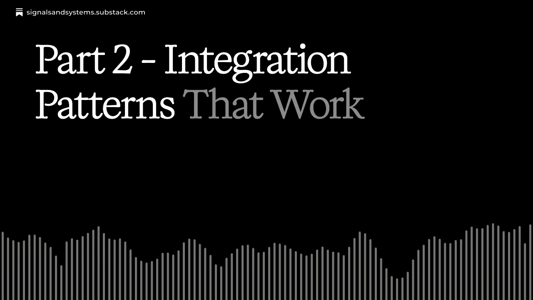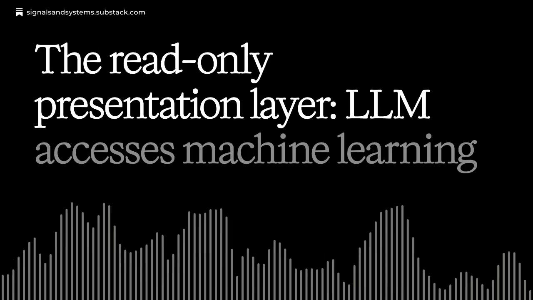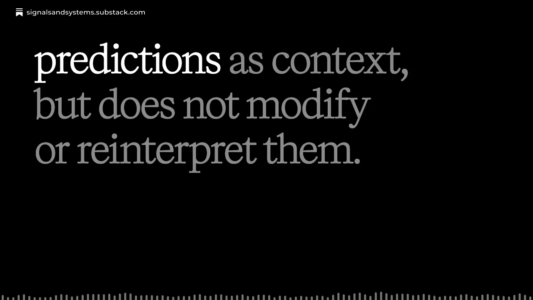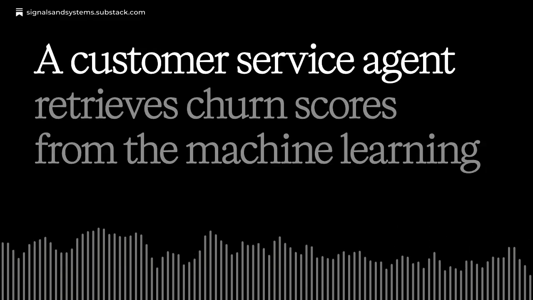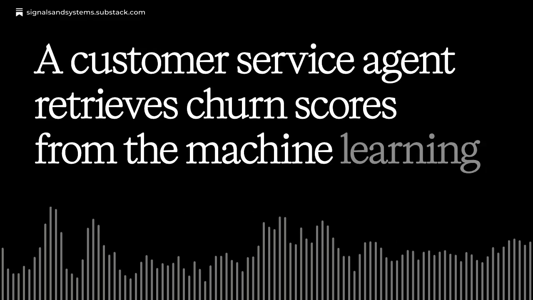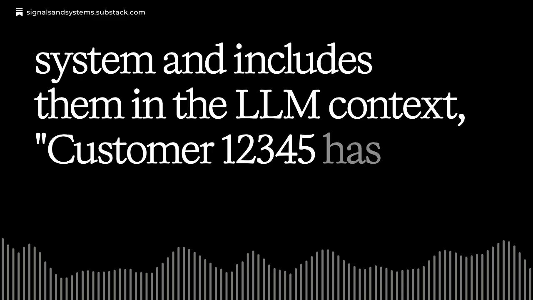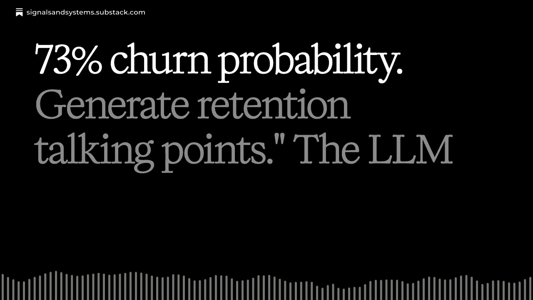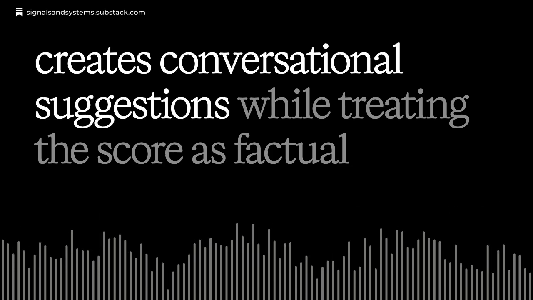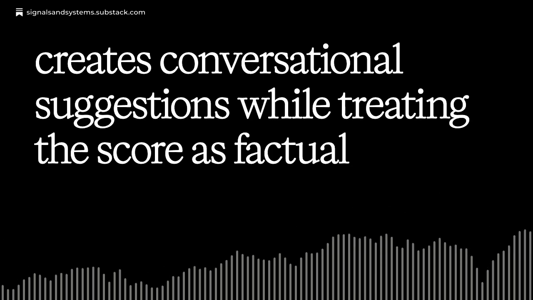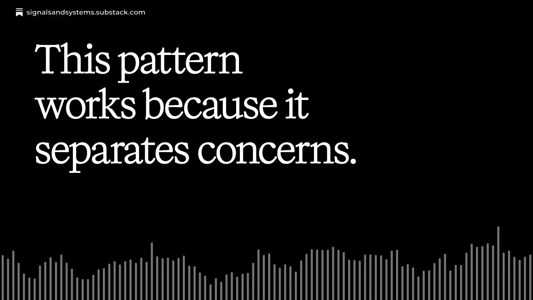Part 2. Integration patterns that work. The read-only presentation layer. LLM accesses machine learning predictions as context, but does not modify or reinterpret them. A customer service agent retrieves churn scores from the machine learning system and includes them in the LLM context. Customer 12345 has 73% churn probability. Generate retention talking points. The LLM creates conversational suggestions while treating the score as factual input, not something to explain or justify. This pattern works because it separates concerns.